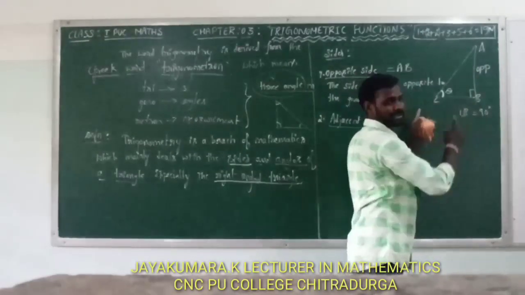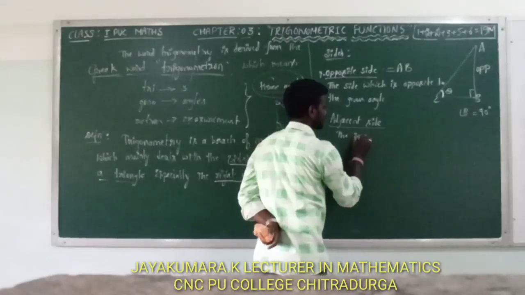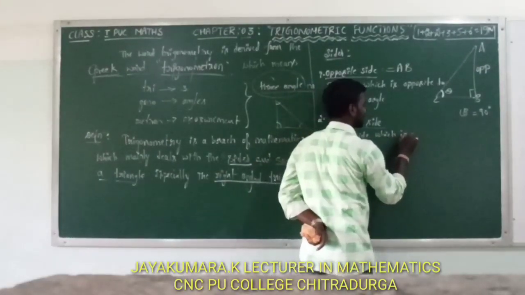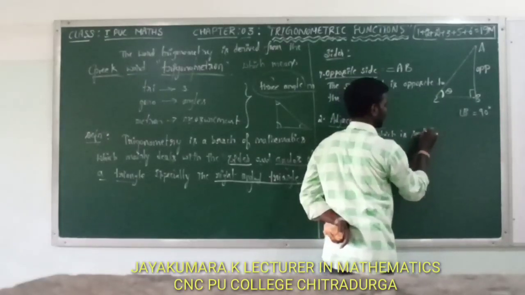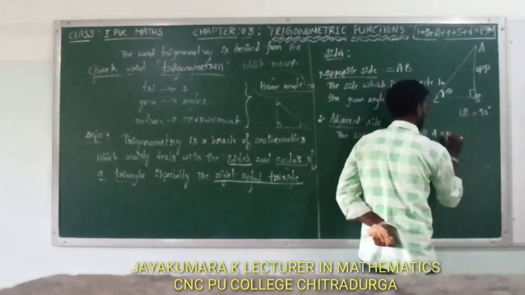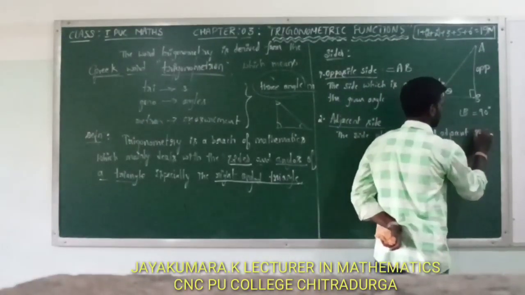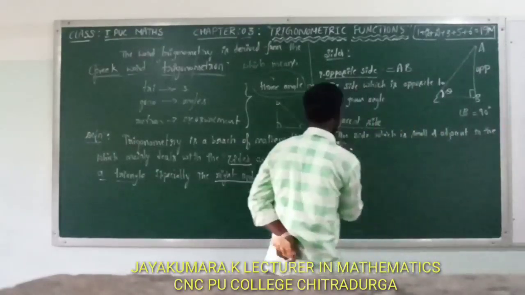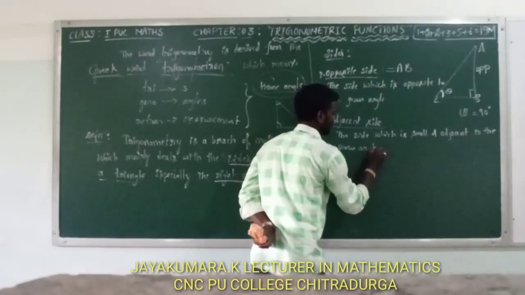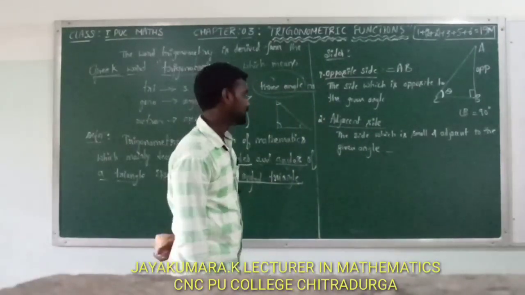Of course CB, right? Now the side which is small and adjacent to the given angle is called the adjacent side.